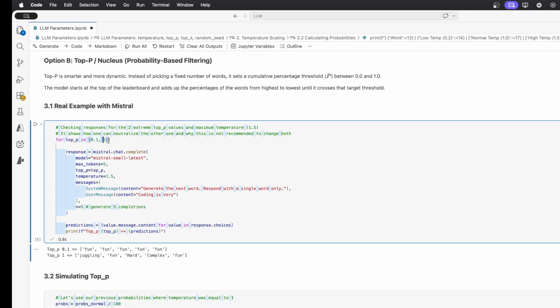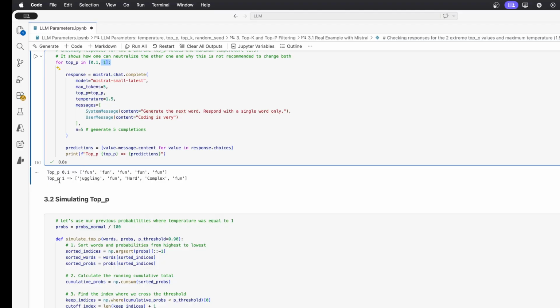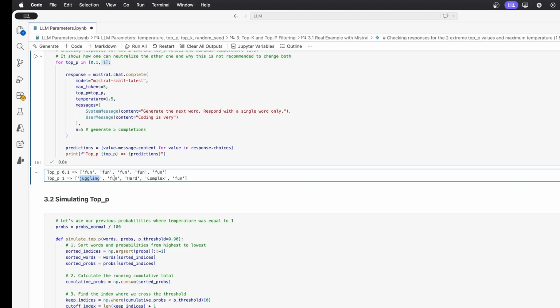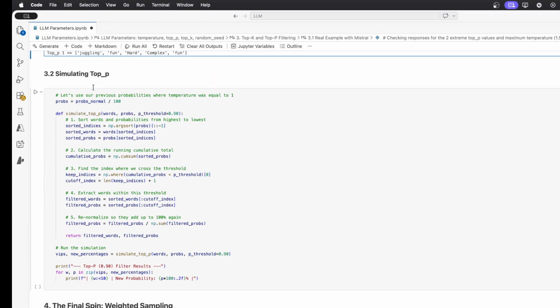However, if you take 100% of the possible words, of course, you are still keeping a lot of creativity from your model. So here you get a lot of different words, some that can fit and some that are not fitting at all. So here we can also simulate the top P on our list of 10 words.